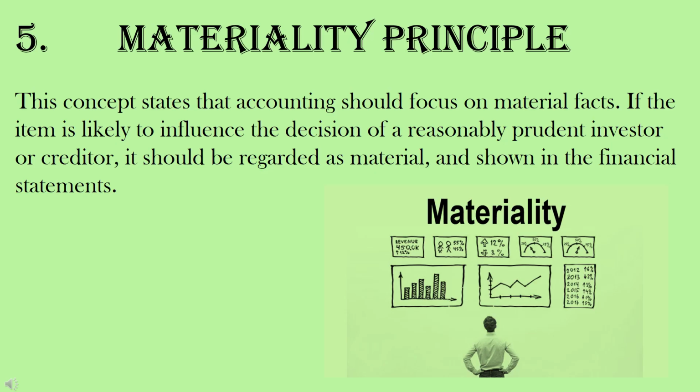Materiality principle refers to the relative importance of an item or an event. According to the American Accounting Association, an item should be regarded as material if there is a reason to believe that knowledge of it would influence the decision of an informed investor. Thus, whether an item is material or not will depend on its nature and/or amount. It is a matter of exercising judgment to decide which item is material and which is not, and only those items should be disclosed that have significant effect or are relevant.